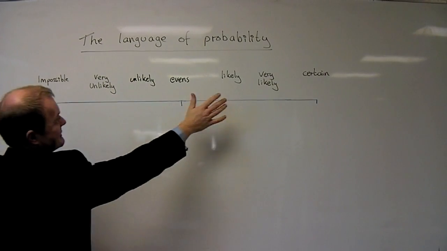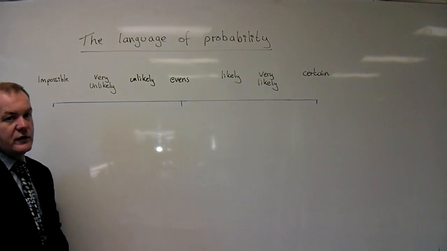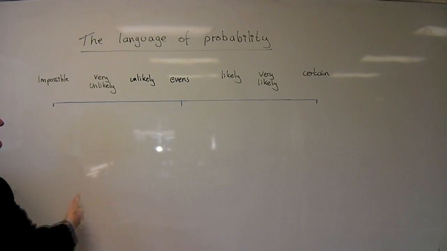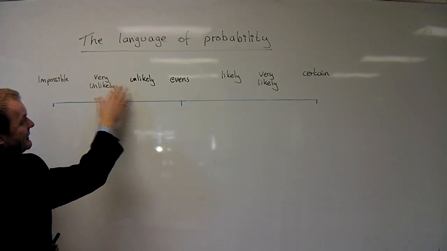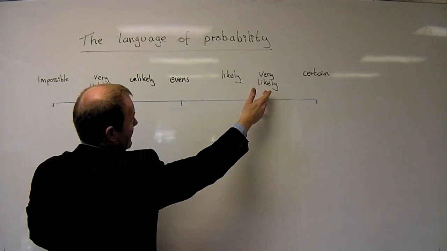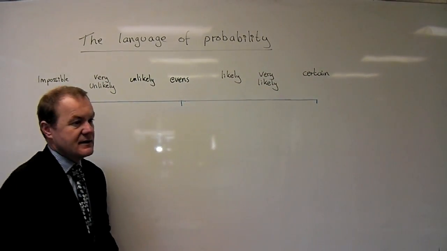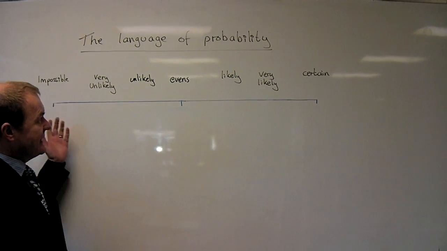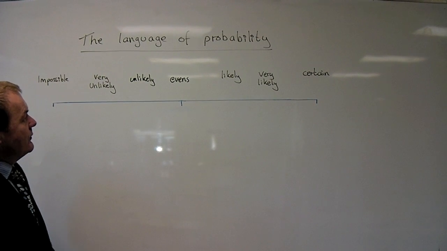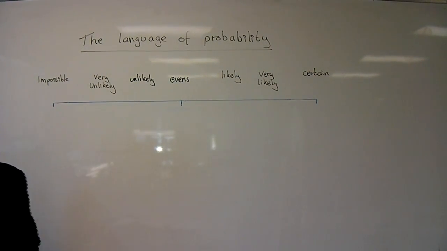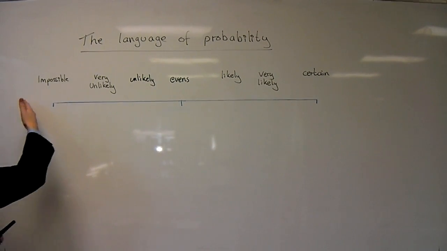And then in between these terms there are other words that describe the chances of things happening. So very unlikely to happen, or unlikely to happen, and equally likely to happen or very likely to happen. And you might get asked to describe the chance of something happening in an exam. We move on from words to then stick some numbers on. So this scale